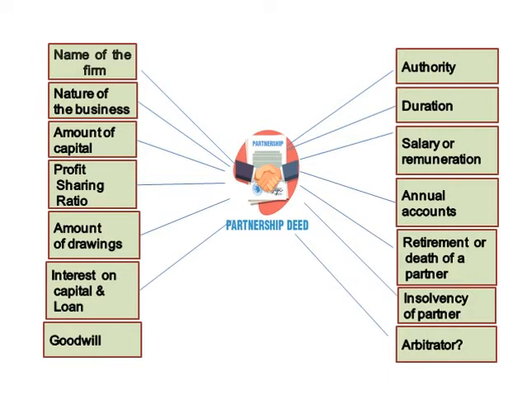Retirement or death of a partner: what will be the procedures followed at the time of retirement or death of a partner. Insolvency of a partner: suppose a partner becomes insolvent, whether they are going to apply the Garner versus Murray case should be mentioned. Suppose any dispute arises in future, whether they are going to appoint an arbitrator to solve the problems or disputes should be mentioned here. And any other clauses relating to business are also included in the partnership deed.